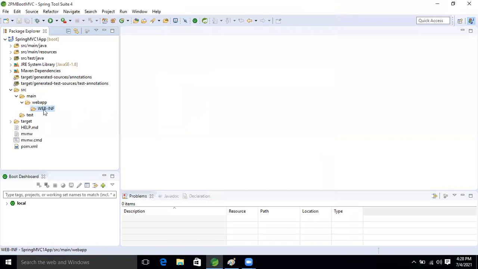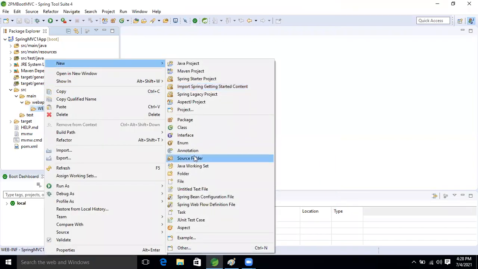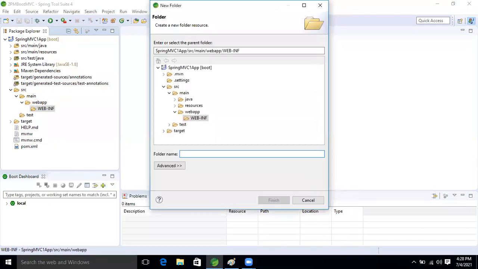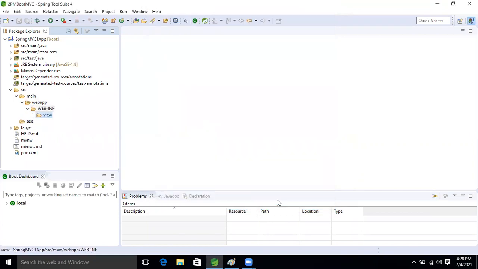After that, inside that we will take one folder for the pages. You can give this name anything, but WEB-INF is mandatory. You have to take this one only. But this inner name you can take as anything. Let me take view, right? View I'm taking now. Finish it. Okay, good. So now this is the folder structure, guys.